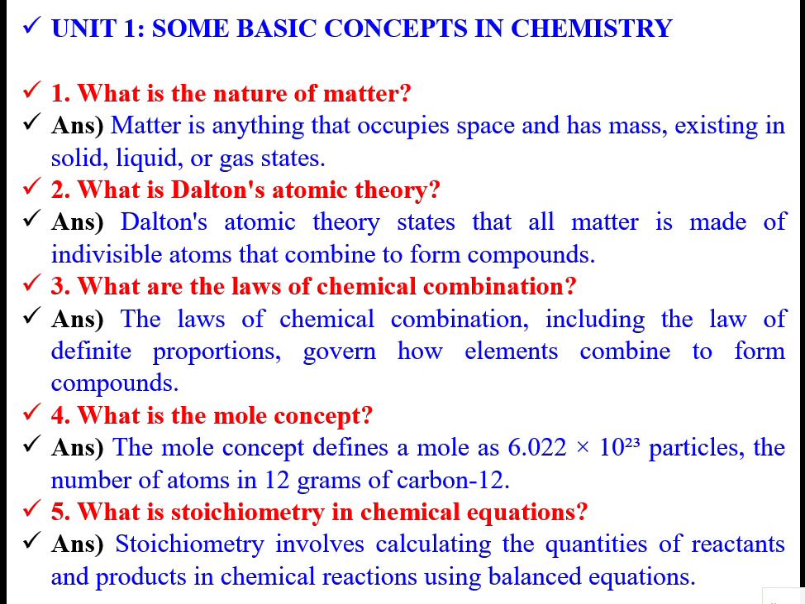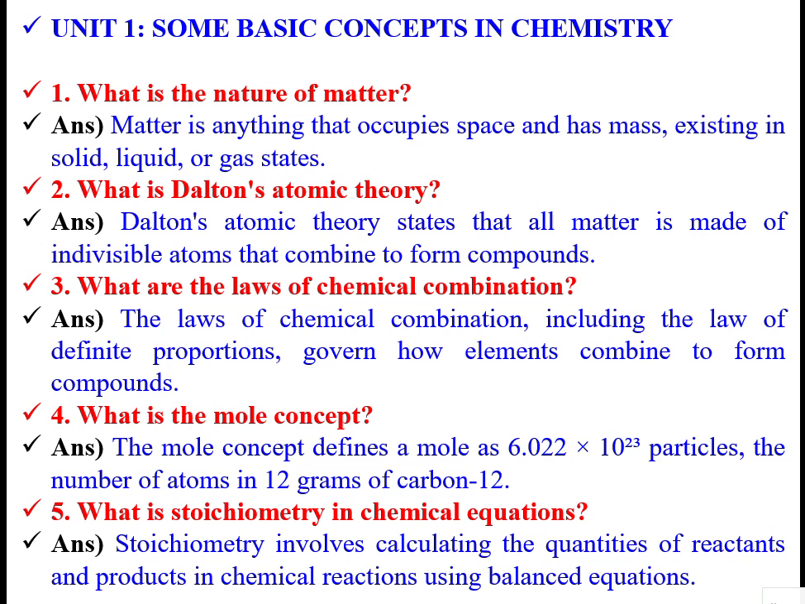Dalton's atomic theory says all matter is made up of individual atoms that combine to form products. Then the laws of combination, including the law of definite proportions and the law of conservation of mass, and how elements combine to form compounds. The mole concept: if you take a mole of any substance, there will be 6.023 times 10 to the power 23 particles. For example, carbon's atomic weight is 12, therefore 12 grams is one mole.